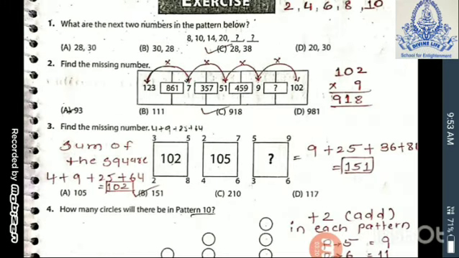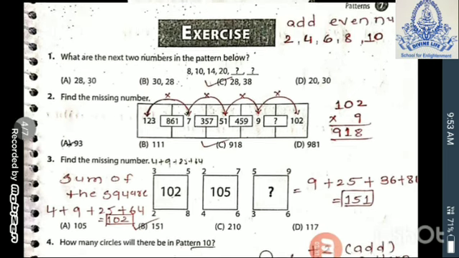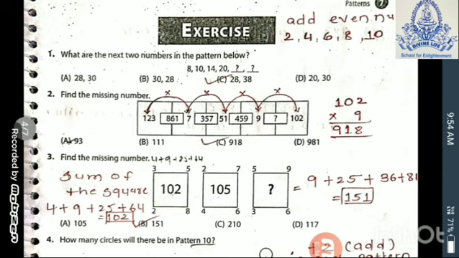Correct option is C. Now let's start our exercise. What are the next 2 numbers in the pattern below? Observe the figure: 8, 10, 14, 20, then question mark, question mark. Here you can see you have to add even numbers consecutively. First 2, then 4, then 6, then 8 and 10. 8 + 2 is 10. 10 + 4, 14. 14 + 6, 20. 20 + 8, 28 and then 28 + 10, 38. Means correct option is C.